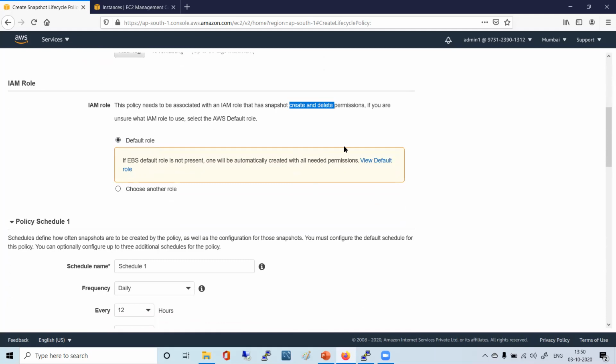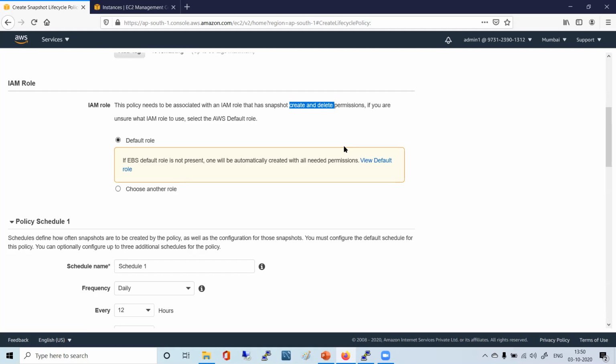You were going to the volume, going to the action menu, choosing create snapshot and creating the snapshot. All those manual processes you do only after you have logged into the console, you are authenticated and authorized.